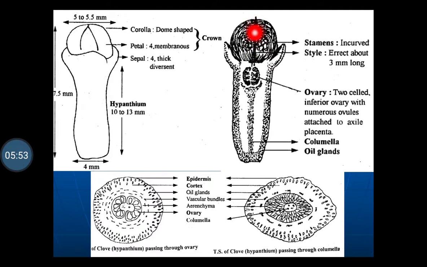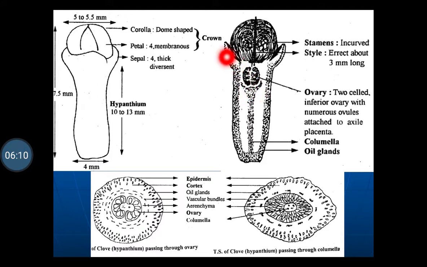In the upper portion of the hypanthium there is an ovary, which is a two-celled inferior ovary with numerous ovules attached by axile placentation.